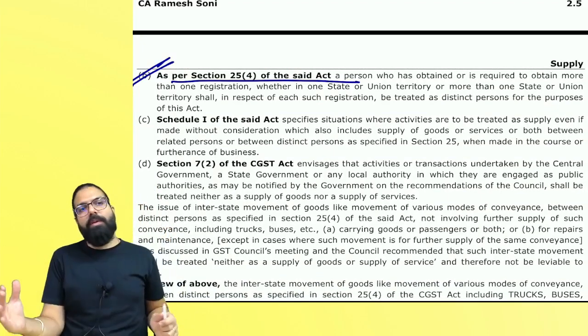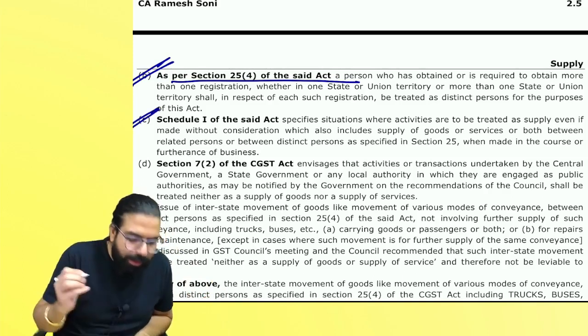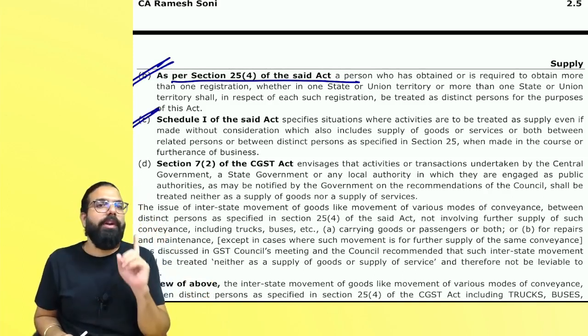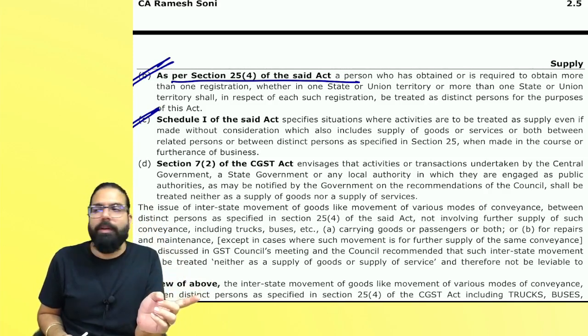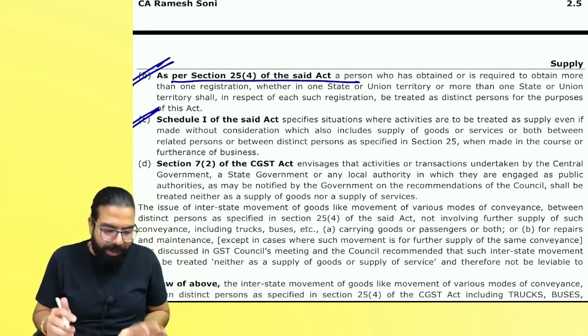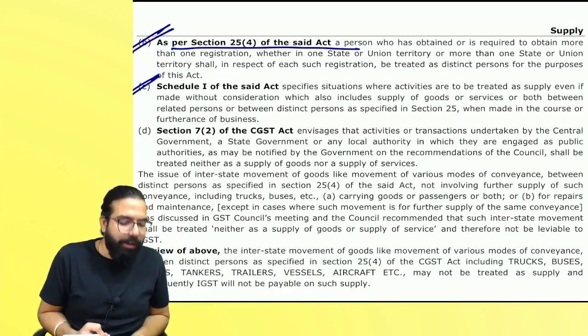When you have one registration in one state and another registration in another state, it's a distinct person. Then they are telling one more provision, which is Schedule 1. Schedule 1 says what? Supply between two distinct persons in the course or furtherance of business is always a supply. This they told over here: supply between related person or distinct person.